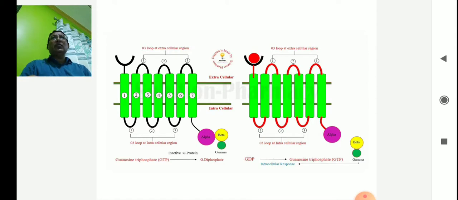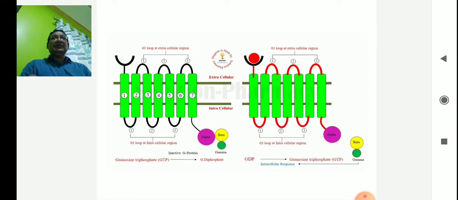When some hormones, the red one in the second diagram, bind, you may say hormone or you may say ligand. When some ligand, hormone, or molecule binds to the receptor, what will happen? It will transduce some changes to the interior of the cell, that is alpha, beta, and gamma. Beta and gamma will be separated, and GTP will bind to the alpha.